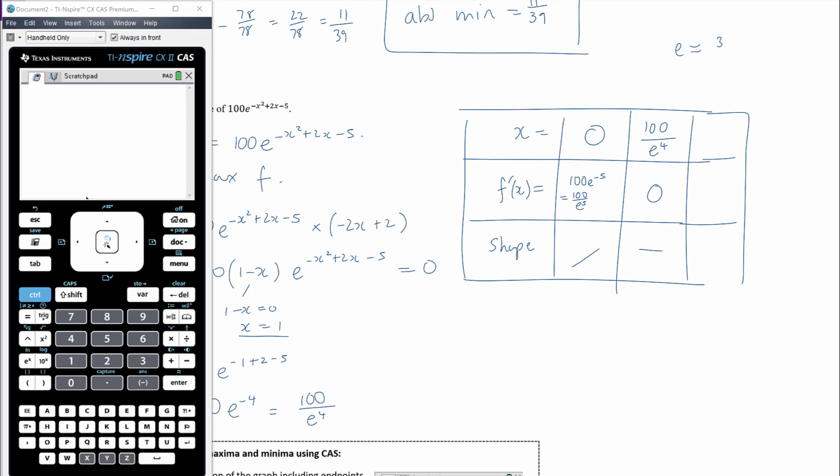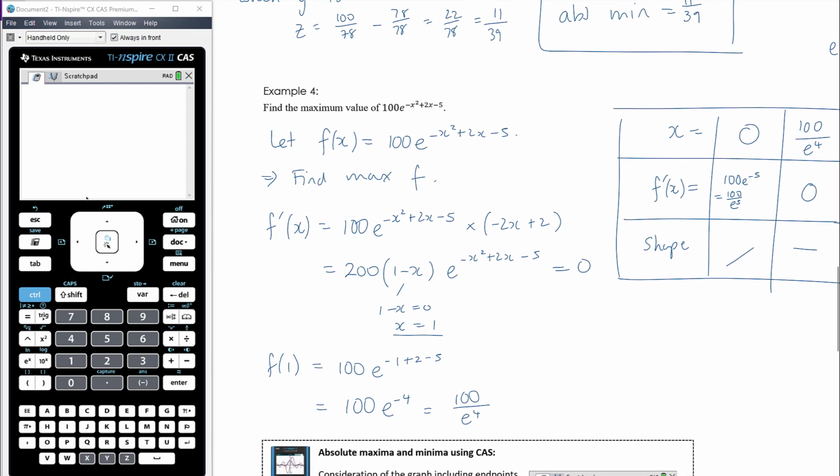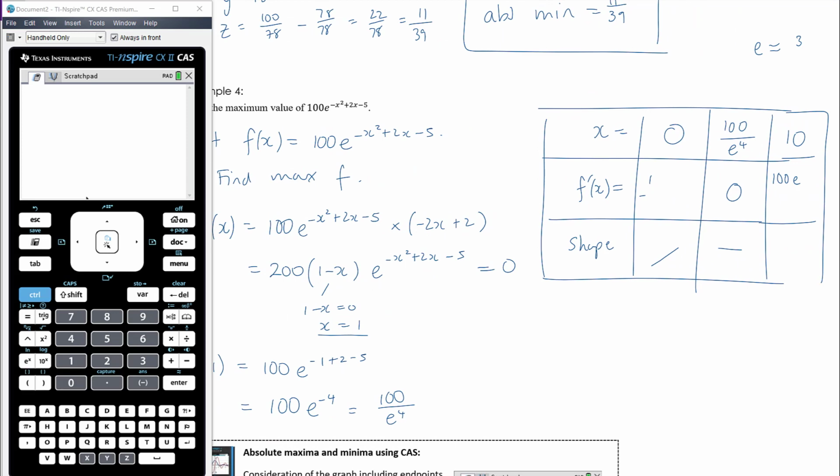So that's roughly 5 on 4. So you could definitely go, I mean, 2 might be a bit close, just in case you haven't estimated. So just pick any number that's bigger than kind of 2. Let's go with 3, or maybe 5, or you could even go with 10 just to be sure. 10 is definitely bigger than 100 on e to the power of 4. So we're subbing it into our, sorry, I've subbed into the wrong one. My apologies. Let's fix this.